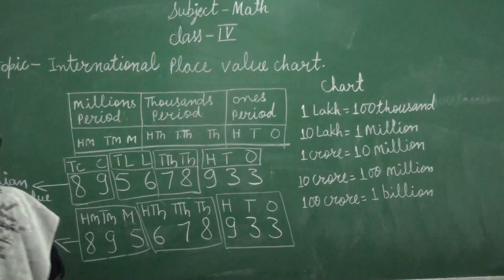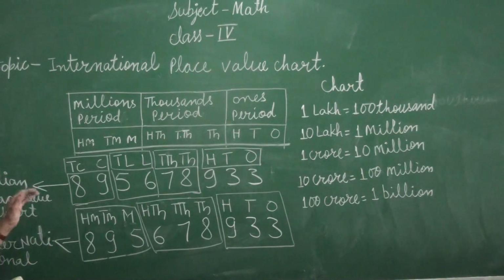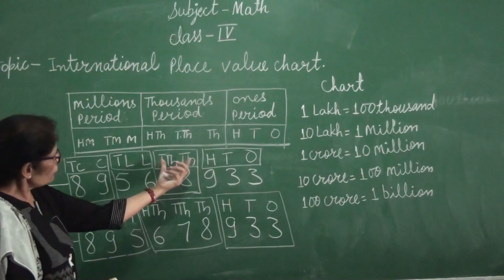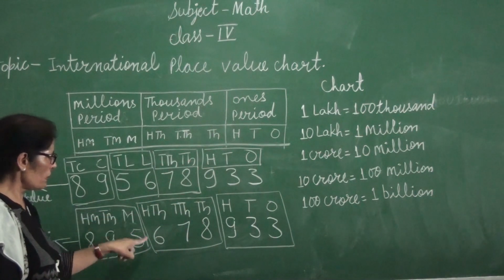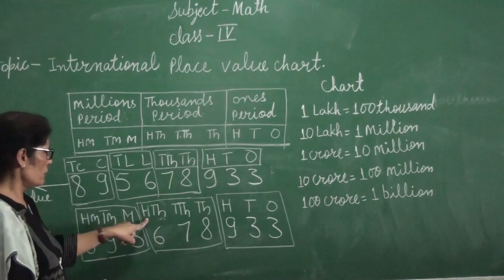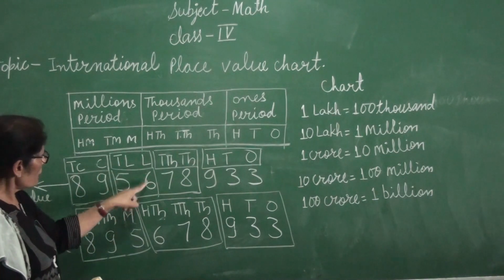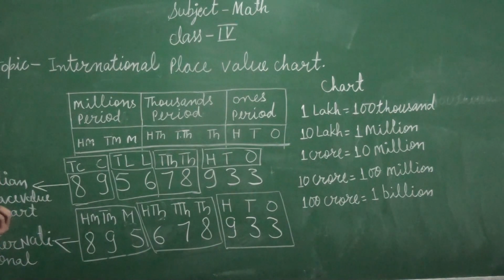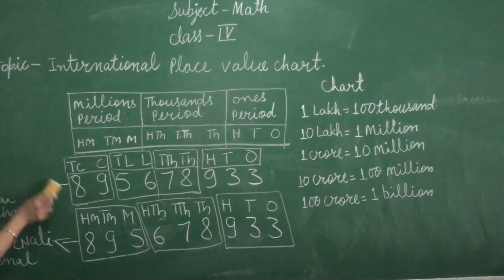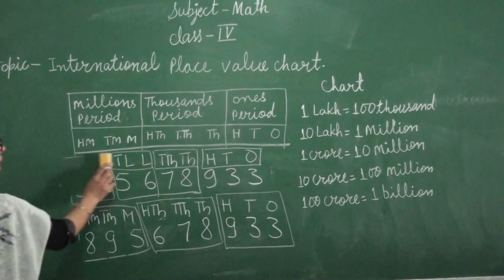You can see some differences: here the thousand period has two places, but here the thousand period has three places. Hundred place is also there, and here the lakh period has two. Here the million period has three places. This is the difference between the Indian place value chart and the international place value chart.